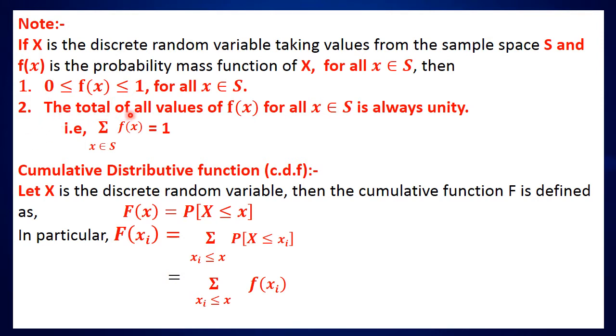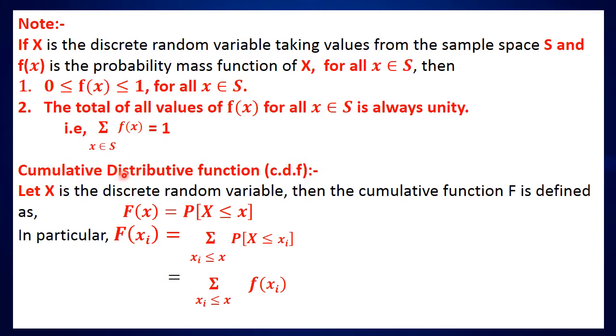Second, the total of all values of f of x for all x belonging to S is always unity. It means the total probability, that is the total of the function f of x, which means probabilities only, pi only. So the sum of all probabilities, calculated over the values of the variable x belonging to S, is equal to 1. Or, in short, the sum of all the probabilities is equal to 1, which is related to a single random experiment.